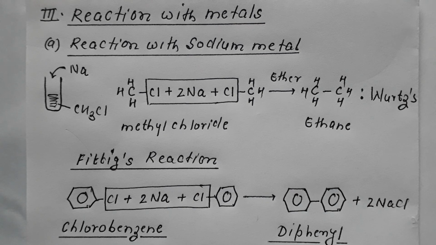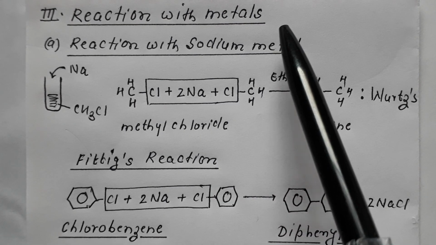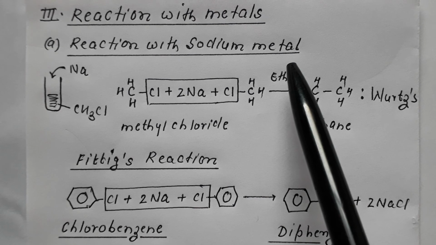Then we dealt with the nucleophilic substitution reactions in haloarene. Now after this, we come to the reaction with metals. We have already dealt with the reaction of haloalkane with metal. Now it is haloarene with metal. The first metal is sodium.